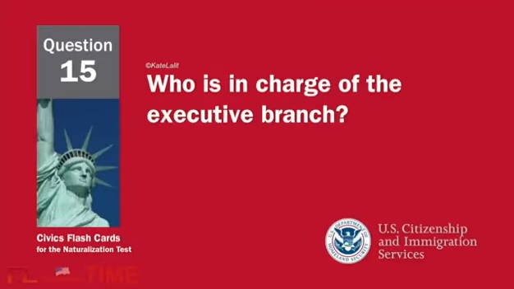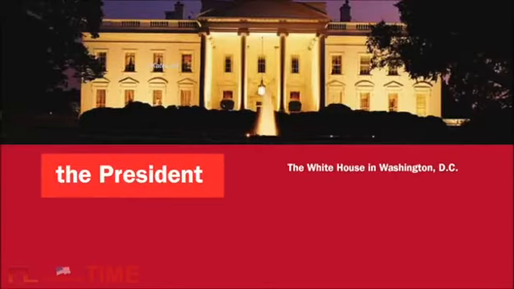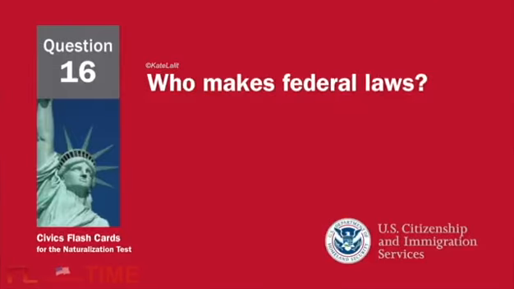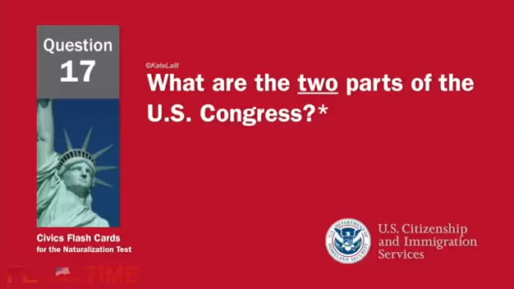Who is in charge of the executive branch? The President. Who makes federal laws? Congress. What are the 2 parts of the U.S. Congress?